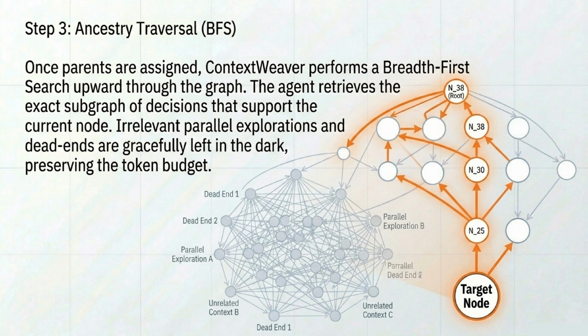Once the parents are assigned, step 3 comes in, ancestry traversal using a breadth-first search. The agent searches upward through the graph to retrieve the exact subgraph of decisions that support its current goal. This is brilliant because all of those irrelevant parallel explorations and dead ends are gracefully left in the dark, preserving your valuable token budget.